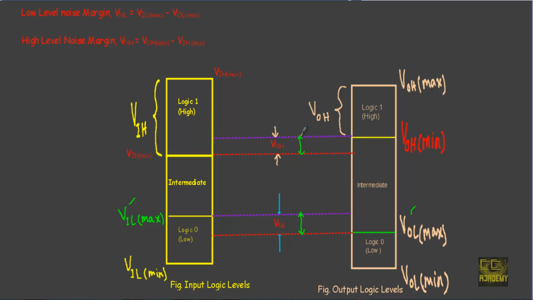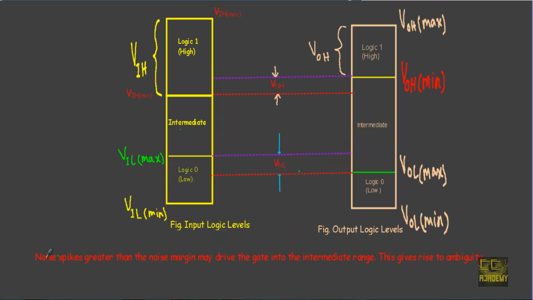The voltage in this range will be our VNH. That means for high level voltage our digital circuit will withstand any noise voltage in this range, and for low level our digital circuit will resist any noise voltage in this range